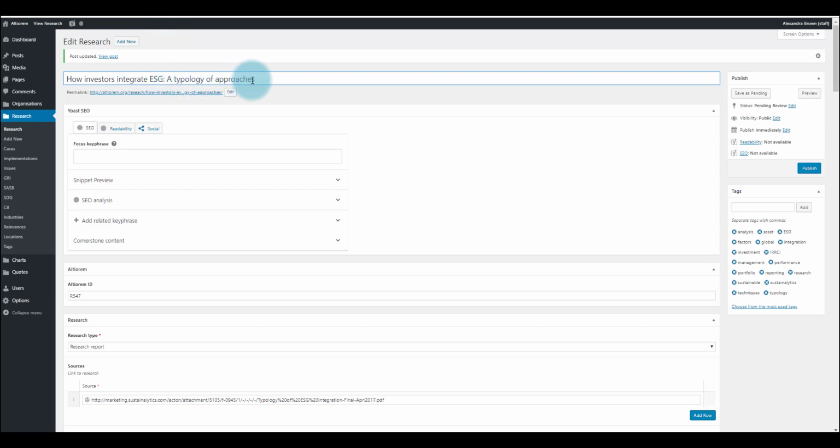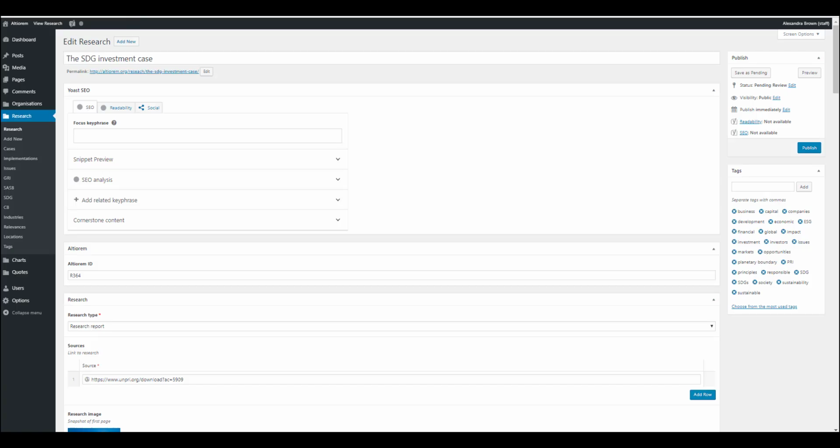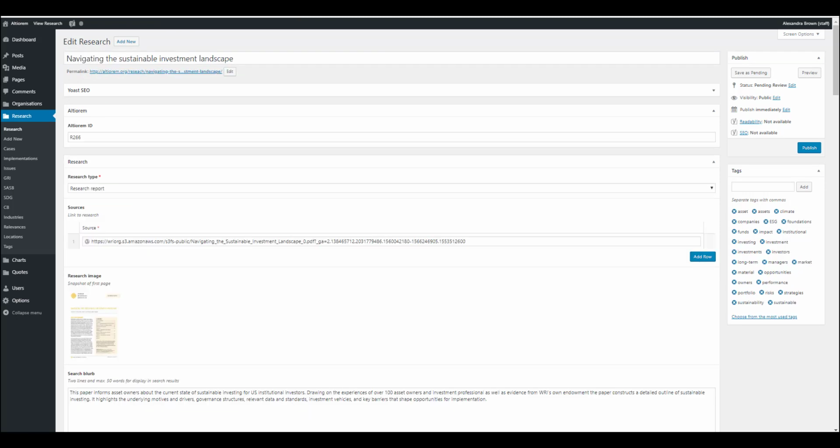So if we were to look at this, this is the actual report here. So you can see that every word is capitalized, but for us in Altiorem, to keep consistency, we're going to remove all of these capitals here, okay? So going back to, whoops, wrong one, this one here. So all lowercase unless it's the first letter of the first word, after a colon, at the beginning, or if it's an abbreviation. A few other examples here.